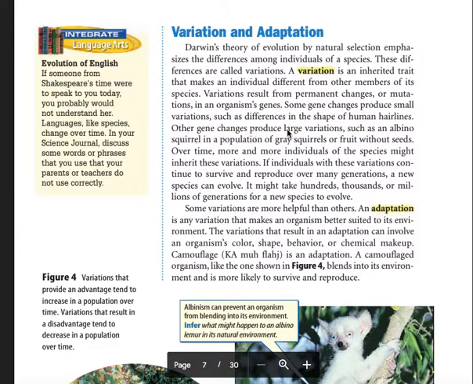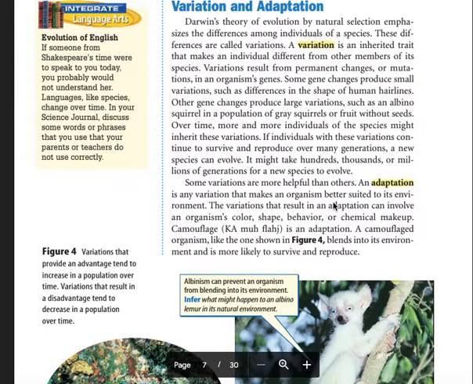Other gene changes produce large variations, such as an albino squirrel in a population of gray squirrels, or fruit without seeds. Over time, more and more individuals of the species might inherit these variations. If individuals with these variations continue to survive and reproduce over many generations, a new species can evolve. It may take hundreds, thousands, or millions of generations for a new species to evolve.